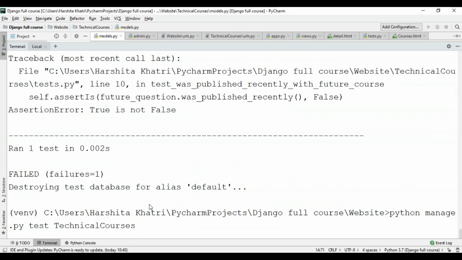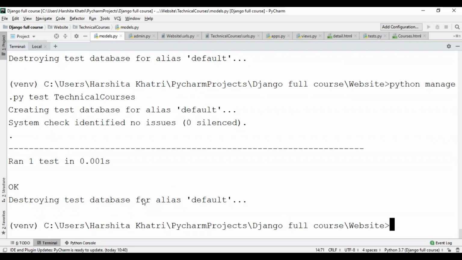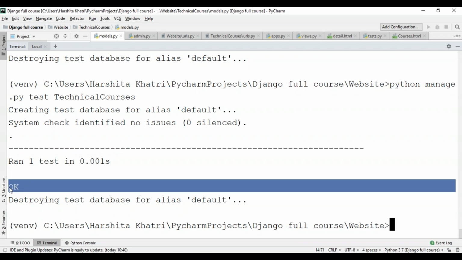So it's python manage.py test technical courses. So as you can see over here, unlike the previous result, I've got an OK, which means I've actually fixed the bug. So basically what I've done over here is identified the bug, and I wrote a code that exposes it and corrected the bug in the code, so my test passes. Generally, many other things might go wrong with our application in the future, but we can make sure that we don't inadvertently reintroduce this bug, because simply running this test will warn us immediately.